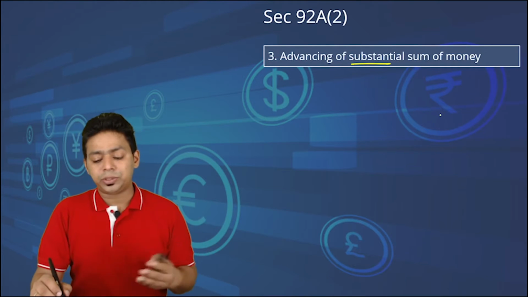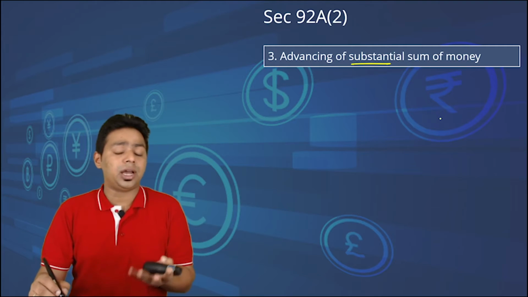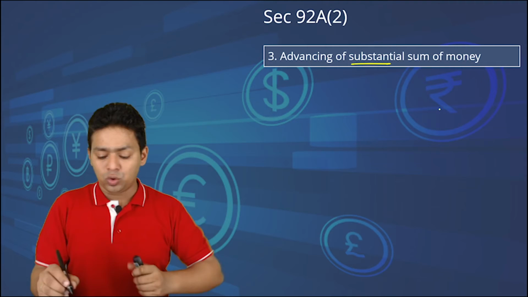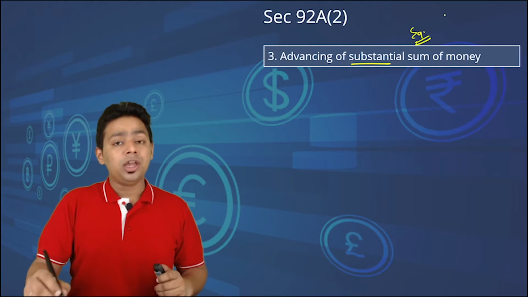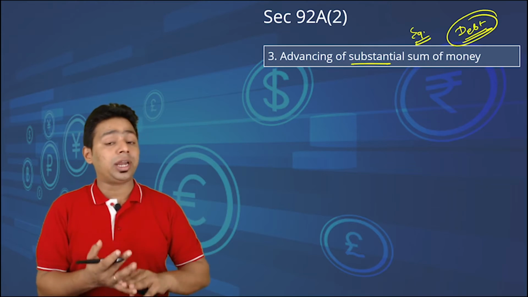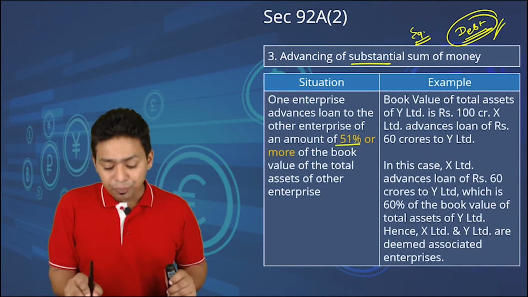Advance of substantial sum of money. Now, do you give loan to somebody else nowadays? Answer is no. And if you have given loan to any entity, you don't have equity in another company, but you are having debt. Okay, now we are talking about debt criteria. Equity criteria 26%. Debt criteria we have to discuss here 51%.